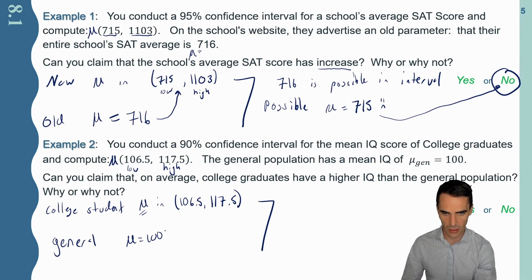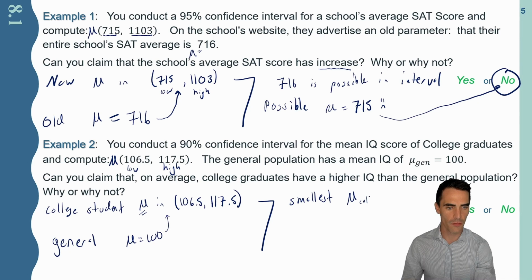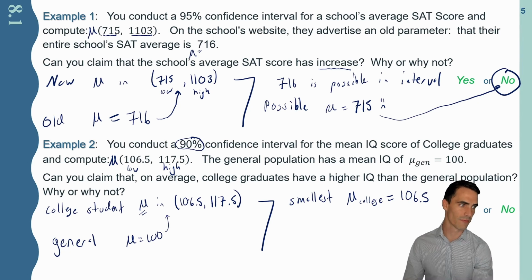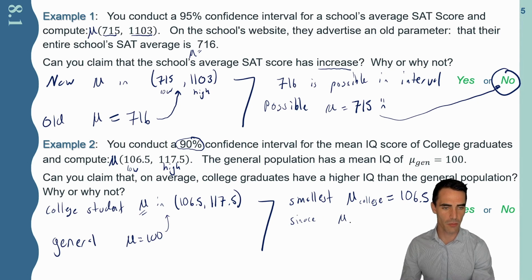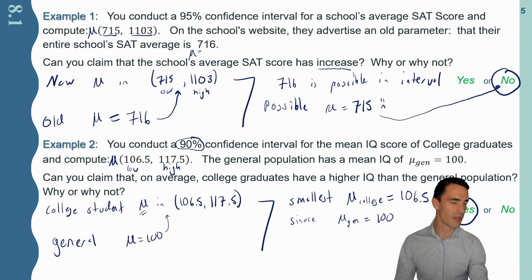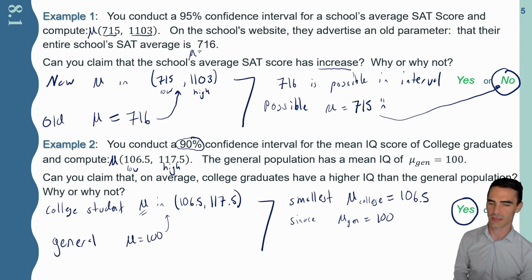Well, look at this 100, and the smallest we can imagine the mean for the college students to be is 106.5. At least we can make that assertion with 90% confidence. And so to that end, the smallest I can imagine being is still greater. So yes, I can make that claim, since the mean for the general population is less. Again, even at the smallest case, I can still make that assertion.